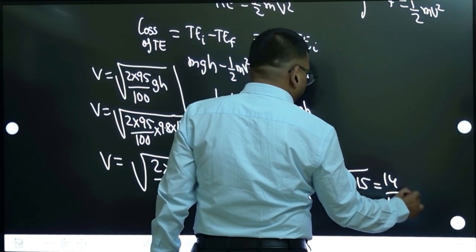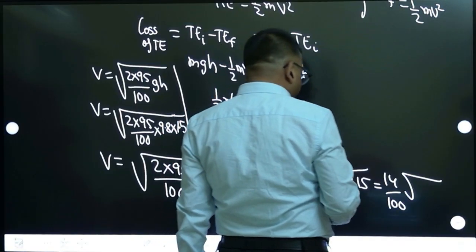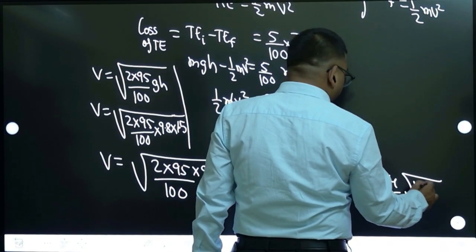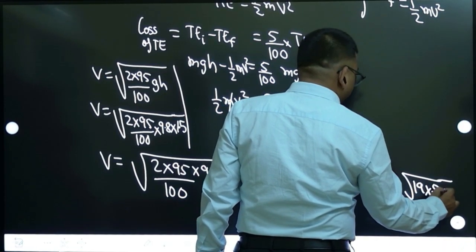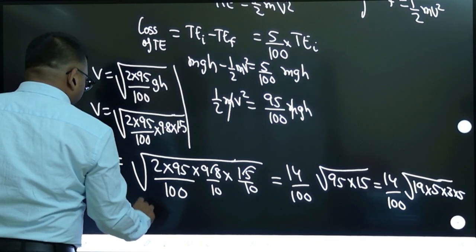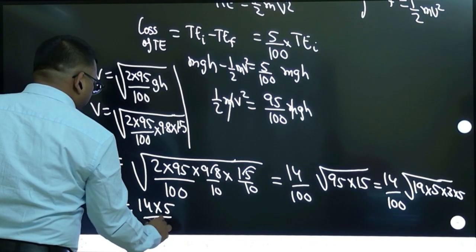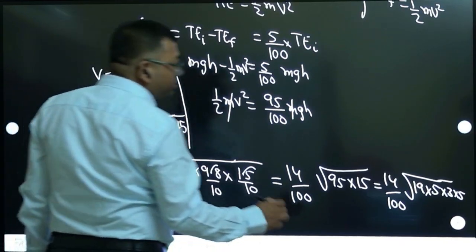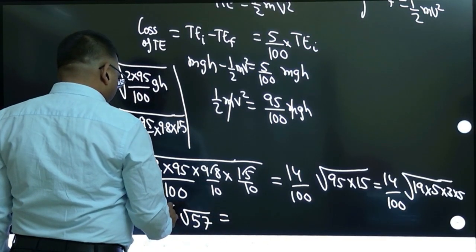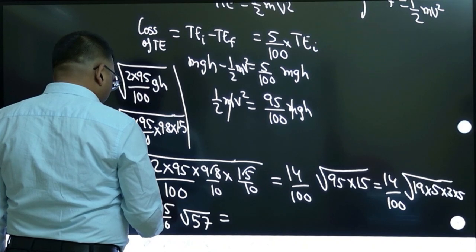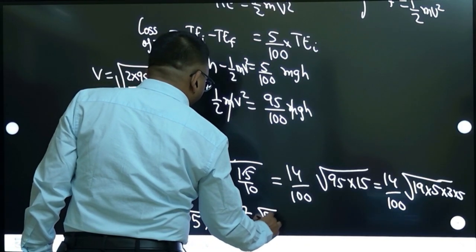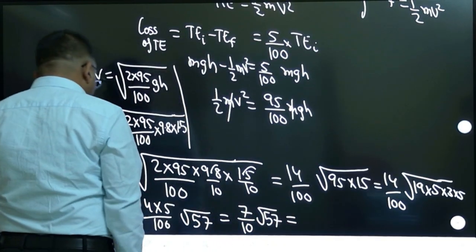This you try. 95 can be written as how much? 19 into 5, and 15 is 3 into 5. So one extra 5 will come out. So 14 into 5 by 100 will come. And inside that, 19 into 3, nearly 57 will remain inside. Okay, so this becomes how much? 70 by 100, right? 7 by 10 under root 57. This you solve. Nearly how much will that come?